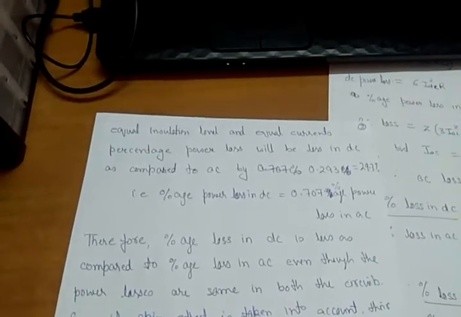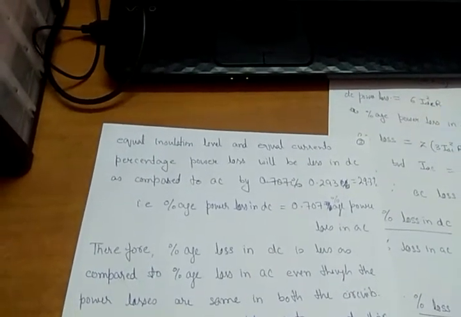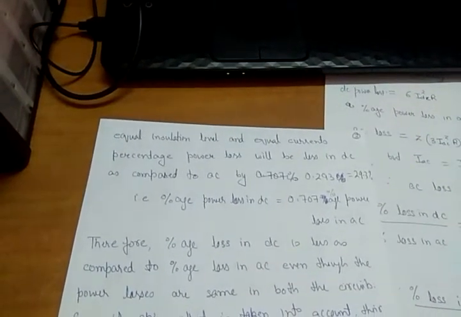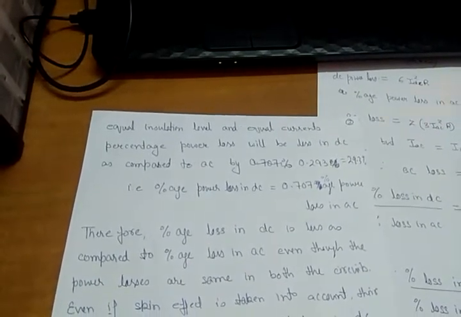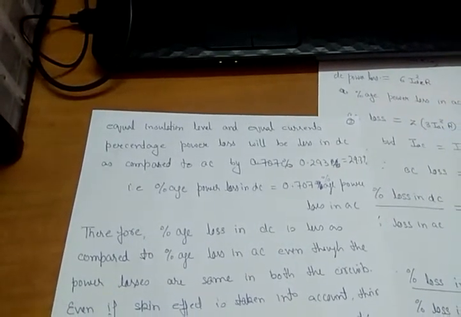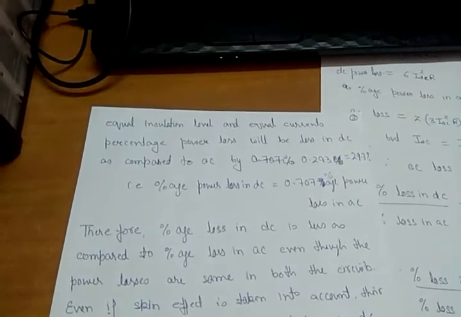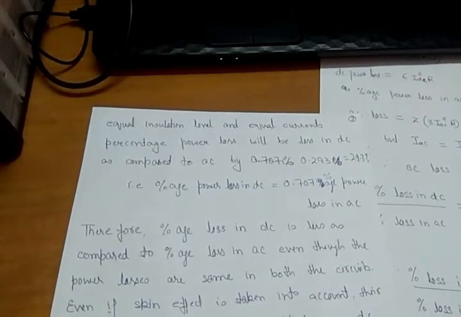Power loss is equal in AC as well as in DC, but the percentage power loss in DC is less as compared to percentage power loss in AC, despite the fact that losses are equal in both cases.